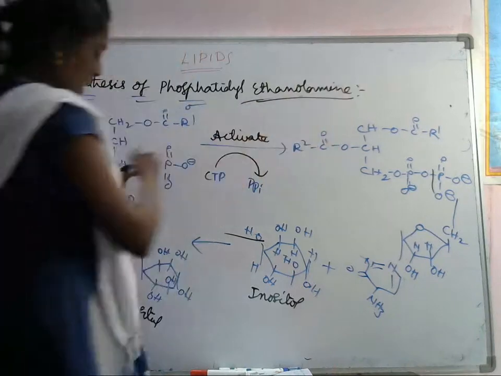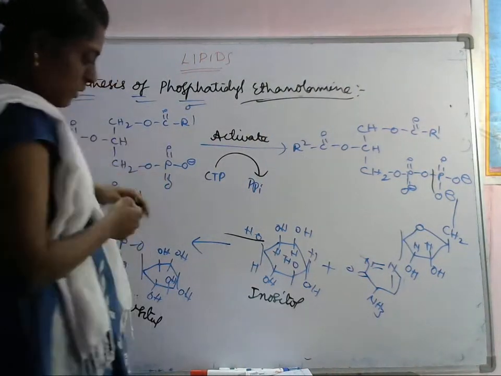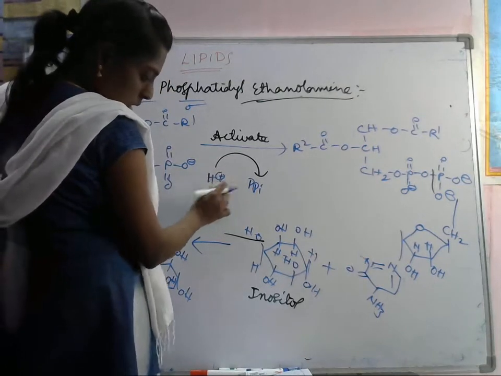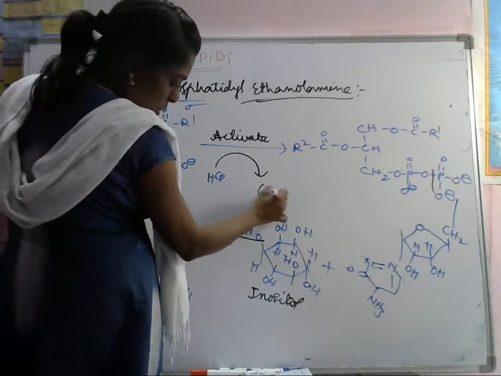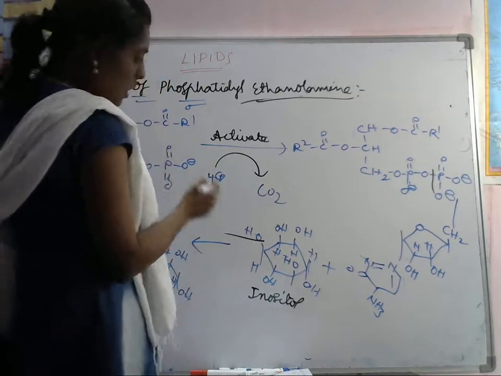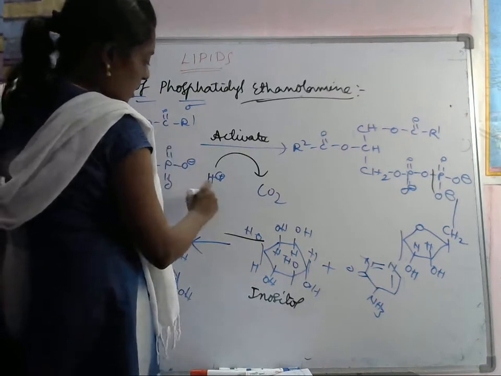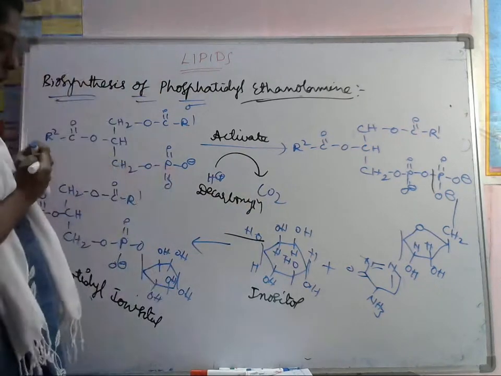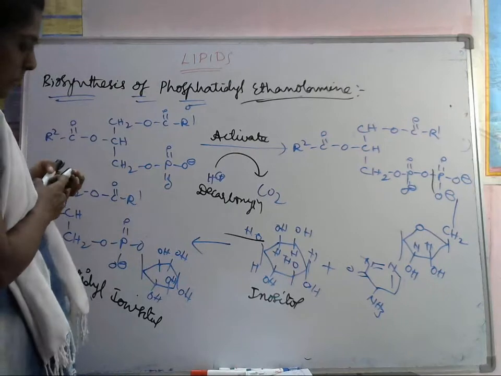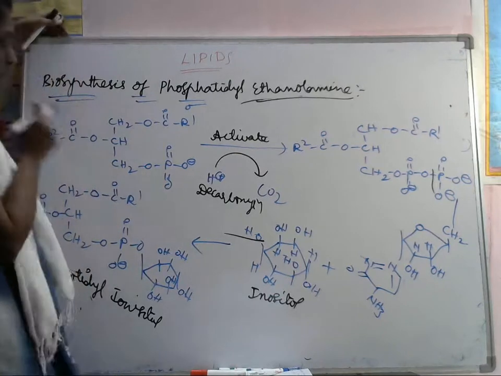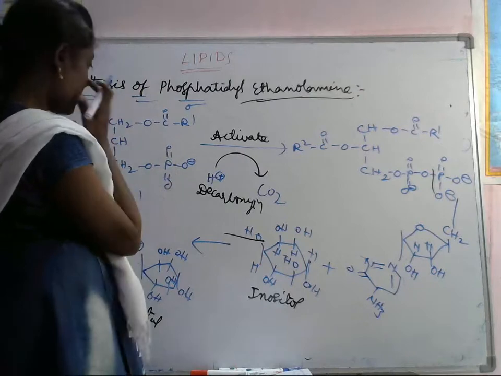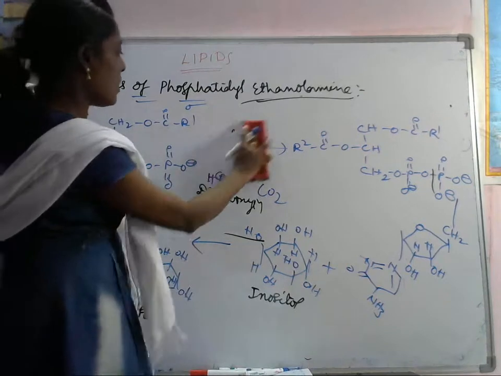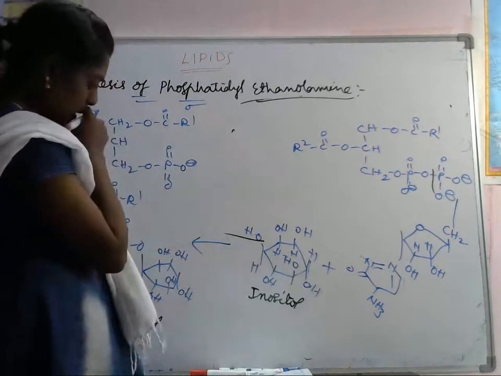For this one we have to take the same starting compound. Just we have to add H plus here, and here this is converted into CO2, which means we have to eliminate it by decarboxylation. The decarboxylation process is there. We have to take the phosphatidyl serine here. What is phosphatidyl serine? Just a small change is there: we have to take phosphatidyl serine.